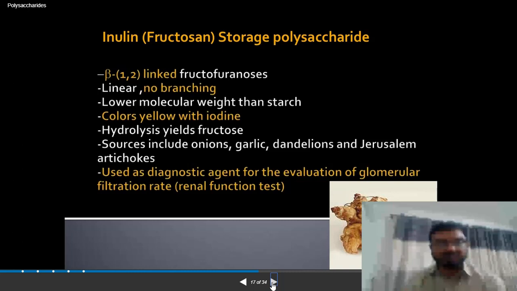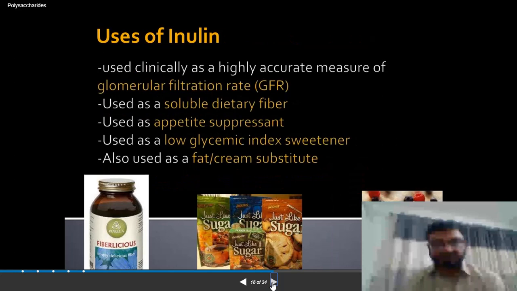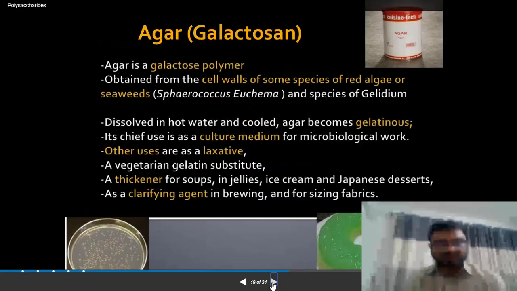One is the inulin that is strictly polysaccharide, but a smaller chained molecule that is called oligofructose is also available and has some industrial usage. So these are the usages for the inulin: glomerular filtration, soluble dietary fiber, appetite suppressant, low glycemic index sweeteners, fat cream substitute. So there are so many uses of the inulin.